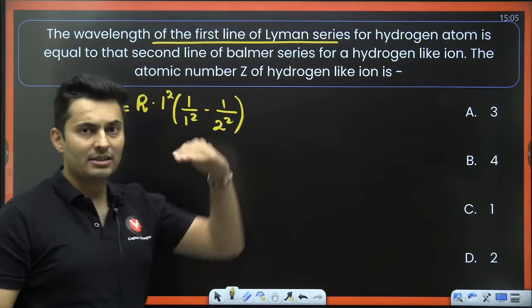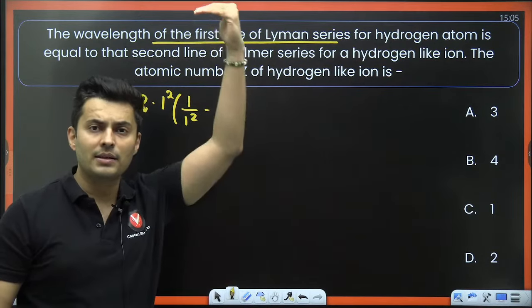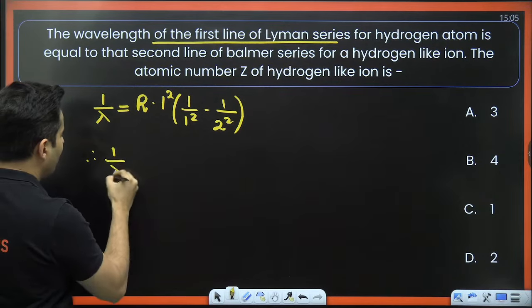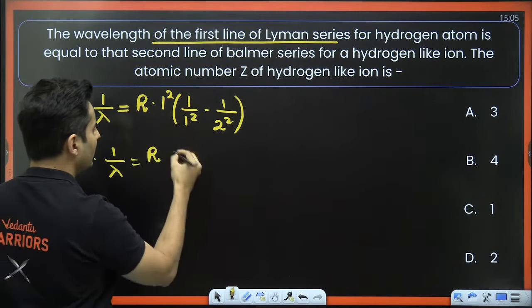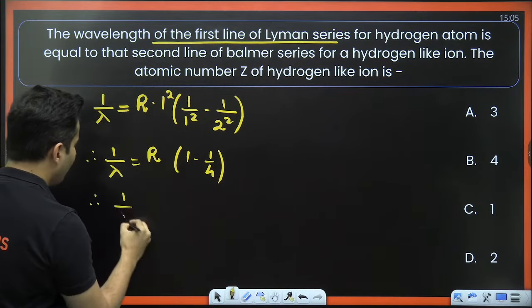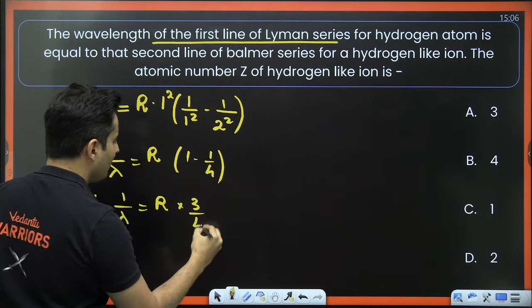So first line is from n is equal to 2 to n is equal to 1. Last line is from n is equal to infinity to n is equal to 1. So therefore, I will get 1 by lambda is equal to Rydberg's constant, 1 minus 1 by 4. So therefore, 1 by lambda will be Rydberg's constant into nothing but 3 by 4.